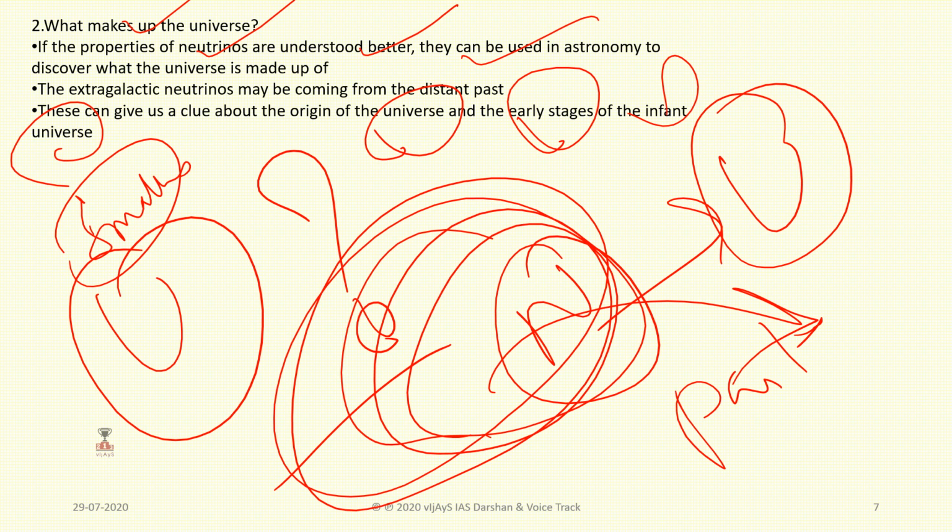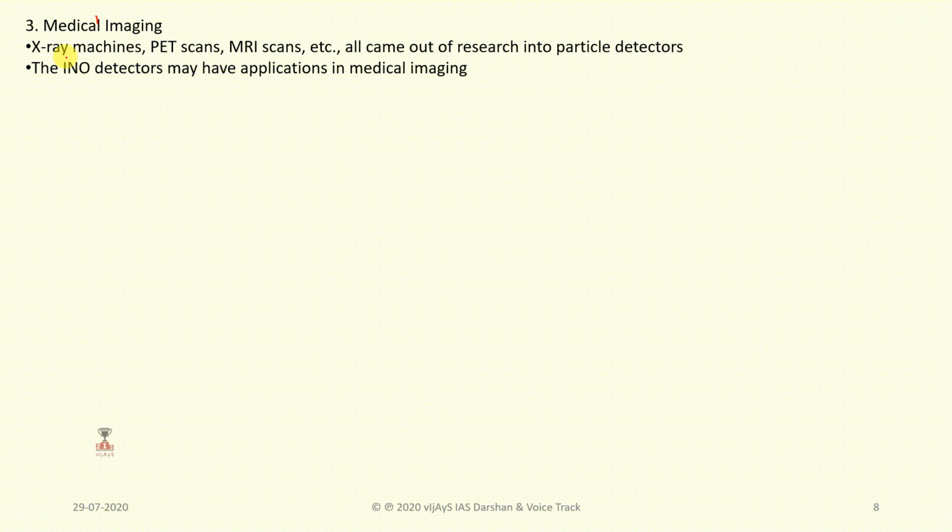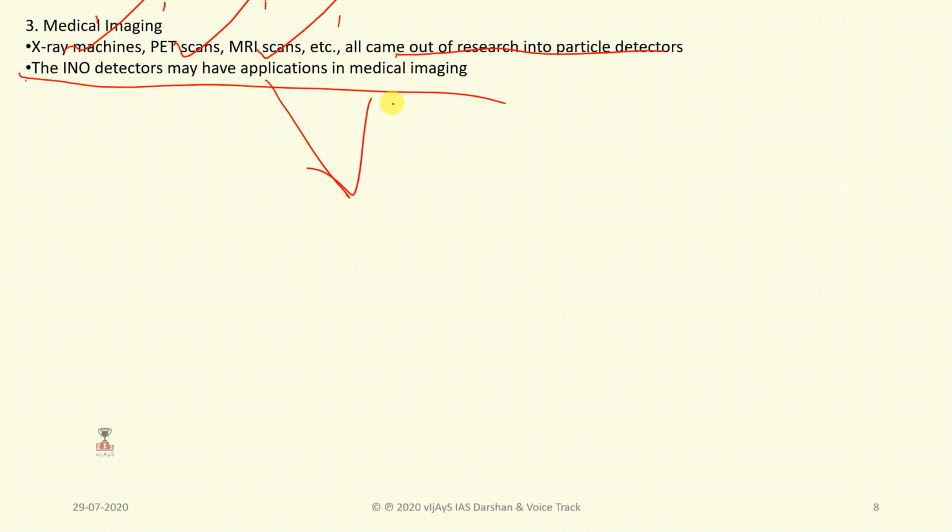And also in the field of science, how are they helpful? X-ray machines, PET scans, MRI scans all come out of research into particle detectors. The Indian Neutrino Observatory detectors may have applications in medical imaging, and then we just find out what the important elements are.